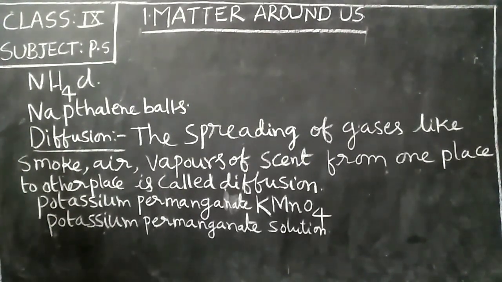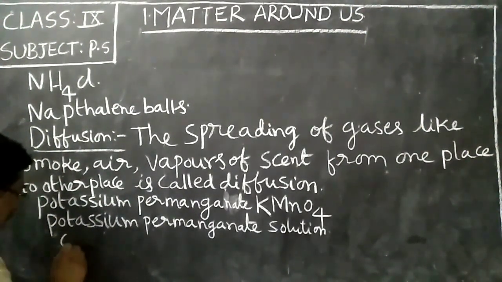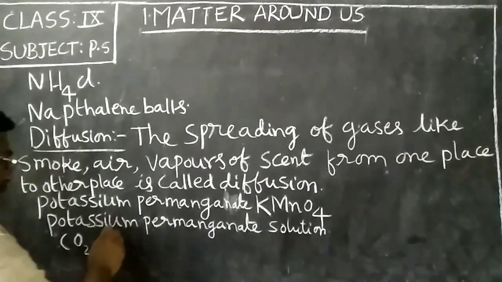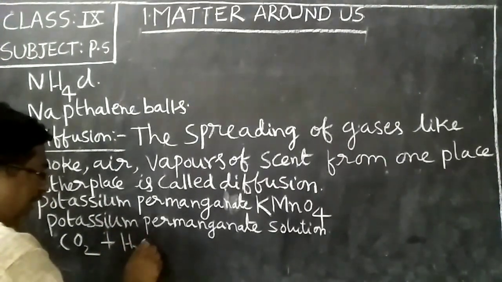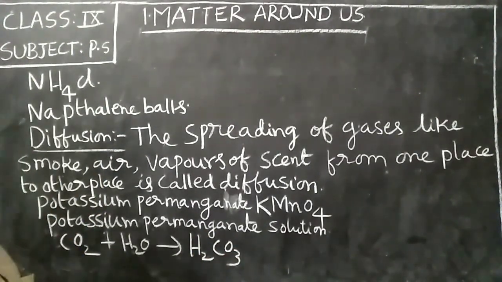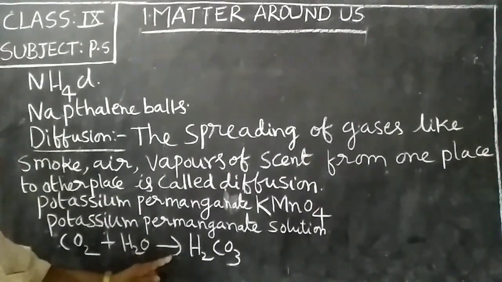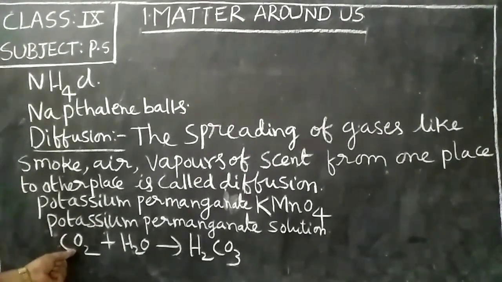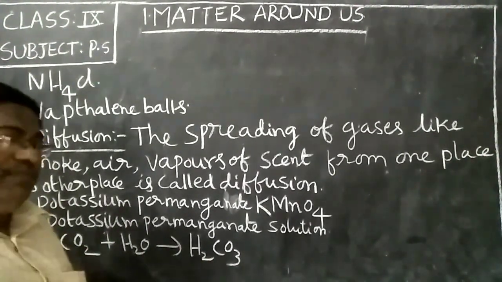Next, the third example is carbon dioxide. What is the formula of carbon dioxide? CO2 plus water H2O gives rise to H2CO3. What do you call H2CO3? Carbon dioxide is a gas. Water, a liquid, gives rise to H2CO3, carbonic acid, a liquid. Now this is called diffusion of gases in liquids. What do you call it? Diffusion of gases in liquids.